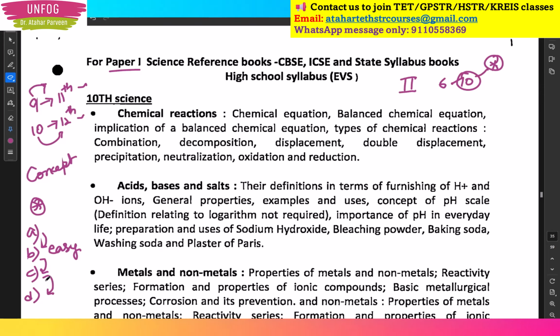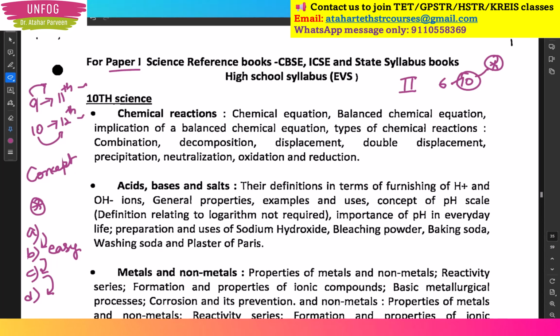Whatever the question is, even if it is a difficult question, the options will not be tough. By seeing the options you can easily differentiate and find out the correct answer. So if your concept is clear, then you can easily answer the questions, either easy, medium or tough, by having a glance at the options given.